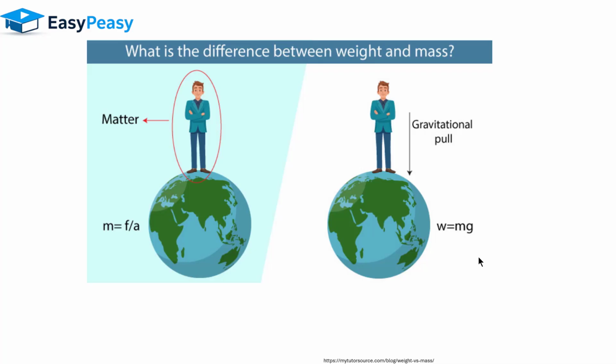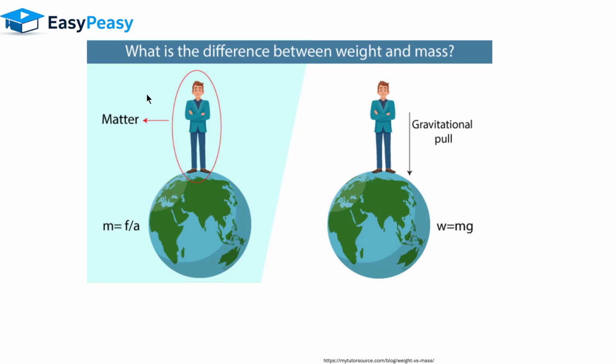Now, most people get confused between mass and weight, but these are two different things. The difference is that matter or mass cannot change even if we change the location of that object. For example, in this picture, this man is standing on Earth. If I put this person on the moon, the mass will stay the same.